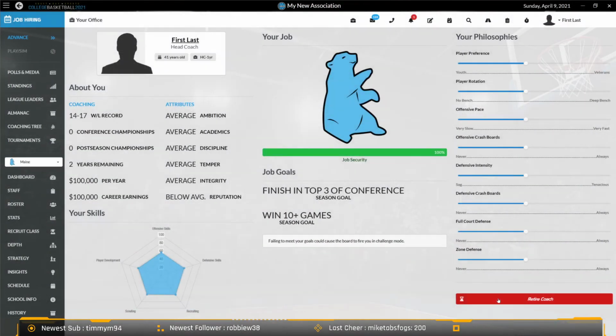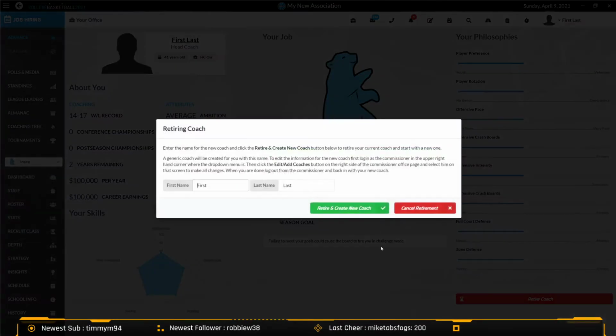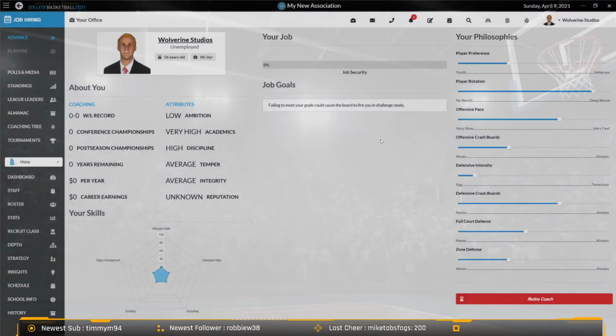You'll just go to your office screen here, and down in the bottom right hand corner there's going to be a red button that says retire coach. If you do that, it's going to ask you for a name for your new coach, and it's going to give you some random attributes. So what you're going to do here is create the coach, and then it will kick you right to your new coach, because the other one has been retired at this point.